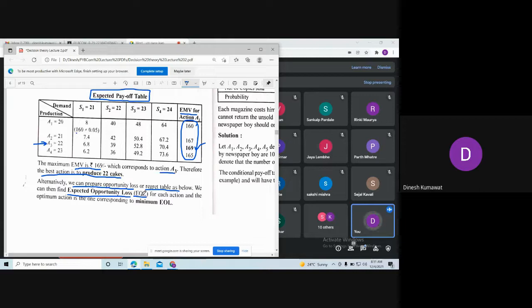As I already told you, we maximize our profit and minimize our cost, or our loss. Here we have the expected opportunity loss for each action, and the optimum decision is the one corresponding to the minimum expected opportunity loss. So when we have a loss we select the minimum value, and when we have a profit we select the maximum value.